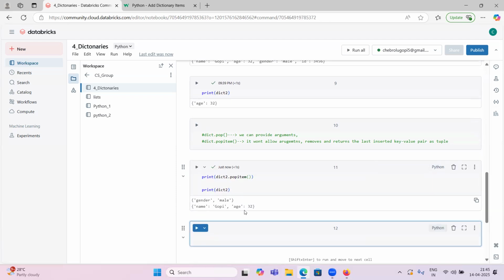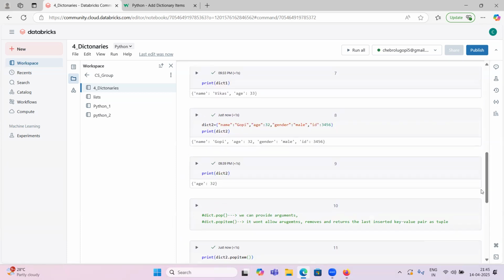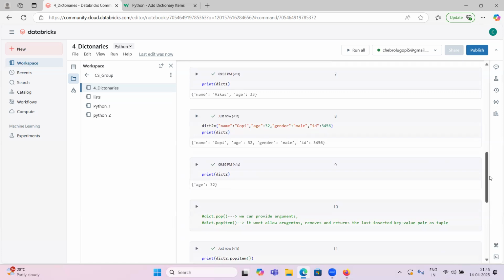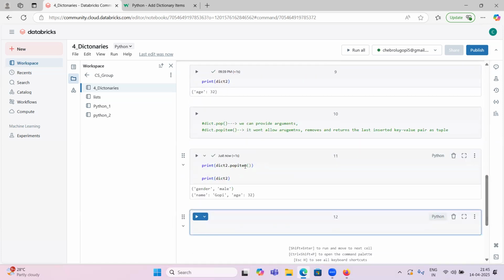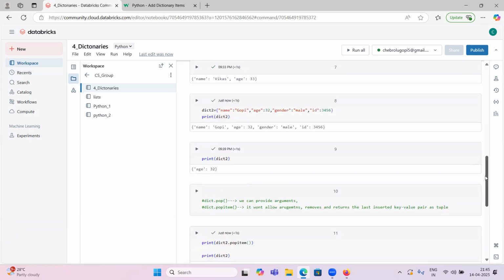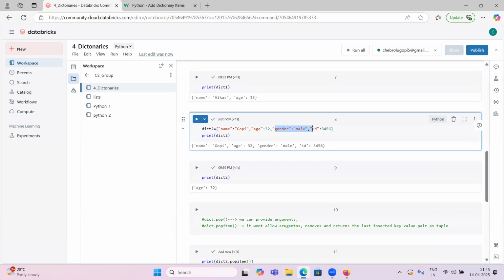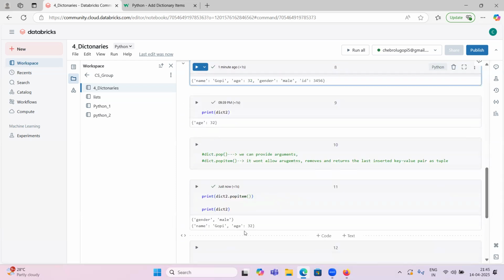So it printed name, age. Why did it get deleted two times, guys? Earlier we had dict2 with name, age, gender, and ID. When I ran it the first time, it removed the last item. Popitem removed the last item. When I ran it the second time, it removed gender and male. So that's why name and age are there.